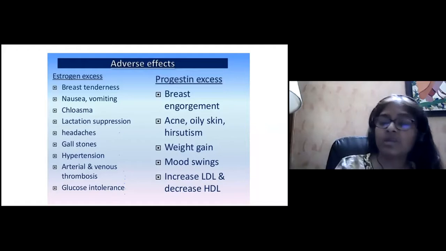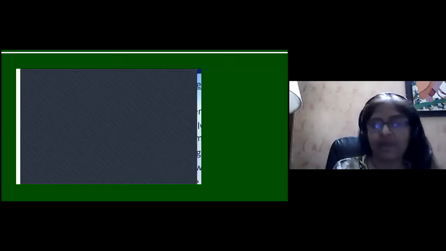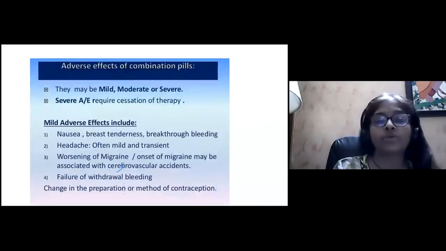The progesterone excess effects are breast engorgement and acne, because it has some component of testosterone, so it will act like acne, oily skin, hirsutism, weight gain, mood swings, increased LDL and decreased HDL. These are all the side effects of the progesterone in the OC pills.